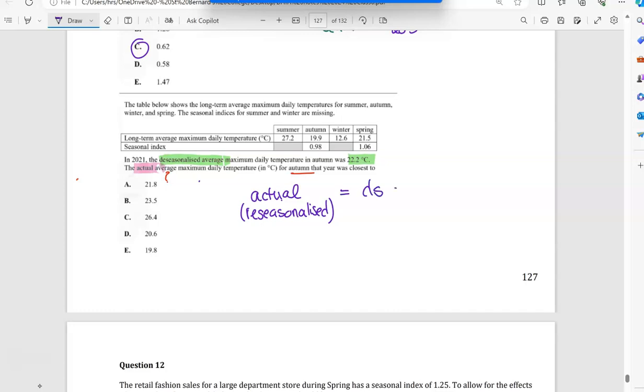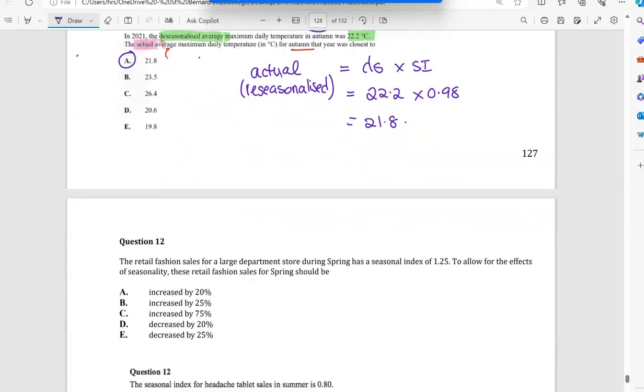It's the deseasonalized times the seasonal index. In this case, deseasonalized was 22.2, and the seasonal index for autumn was 0.98. So I get 21.8, and I end up with A. You just got to be really careful. Read the question, see what you've got, and hopefully you can find the answer.